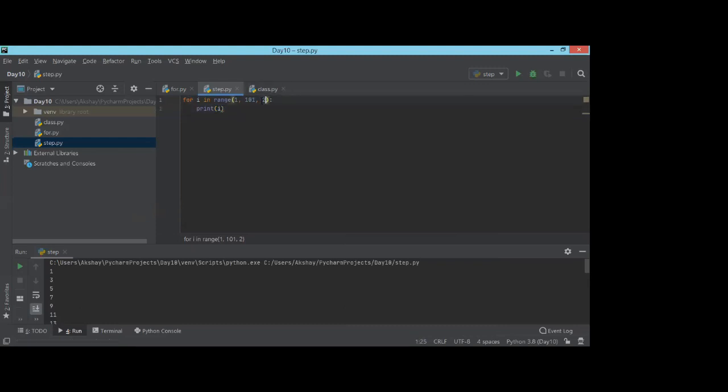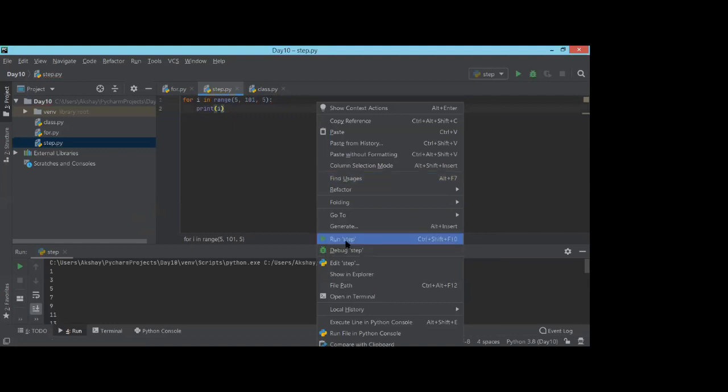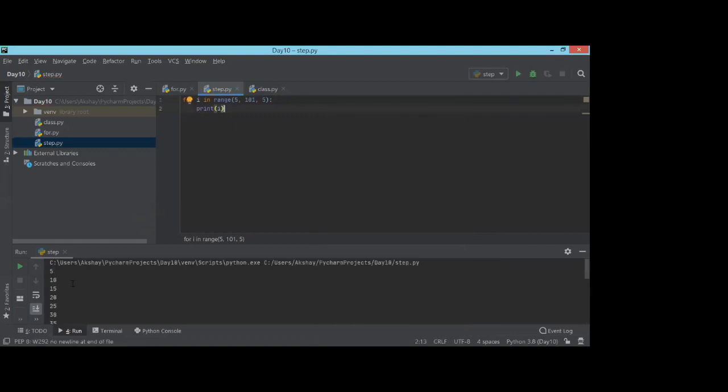Suppose you want to print the 5 table. Start point will be 5, and it will increment the next thing by 5. If I run it like this, it has printed my 5 table, but I need to limit myself to 51. I'm running the code. Here we go, I just got my 5 table.